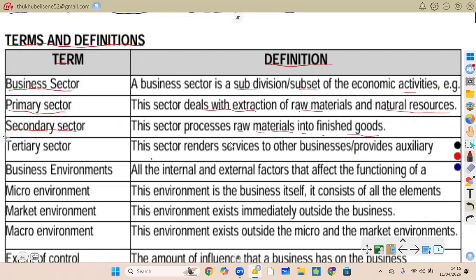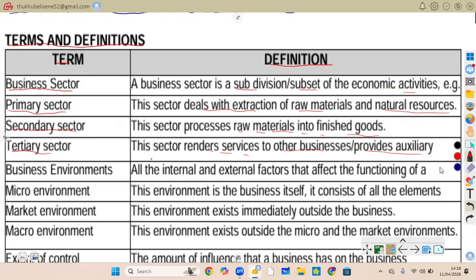Now coming to the tertiary sector. This sector renders services to other businesses or provides auxiliary services. So the tertiary sector is about providing services to people and businesses. For example, banks, hospitals, transport services.